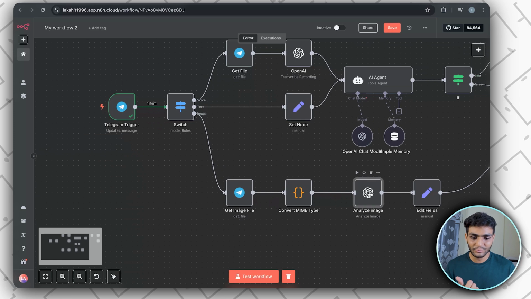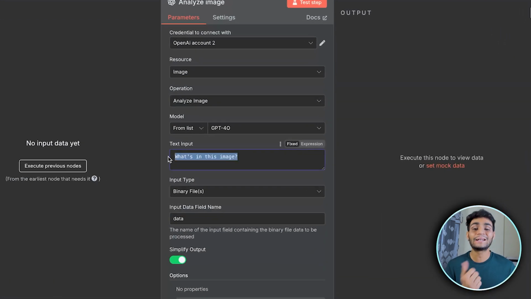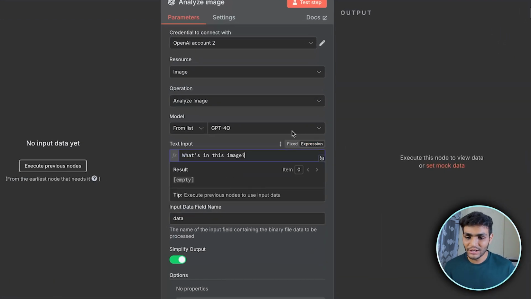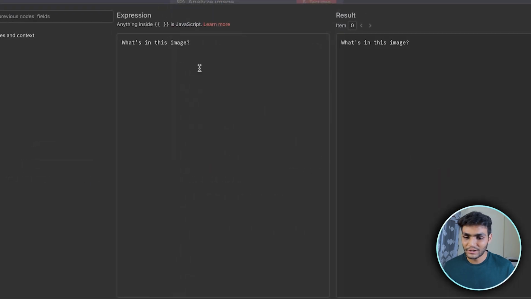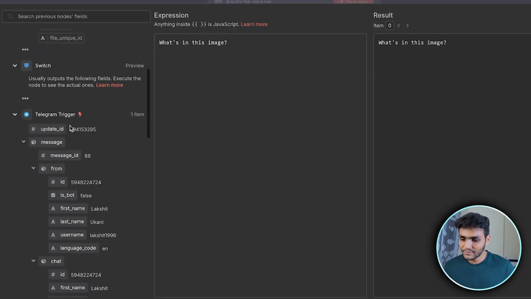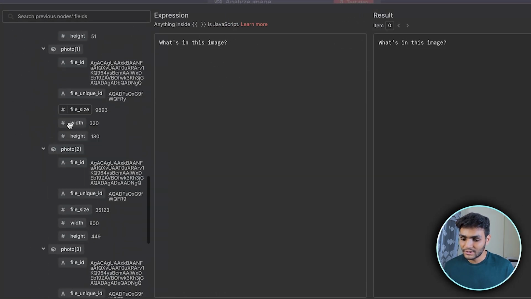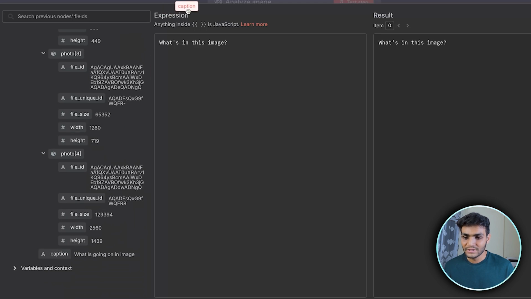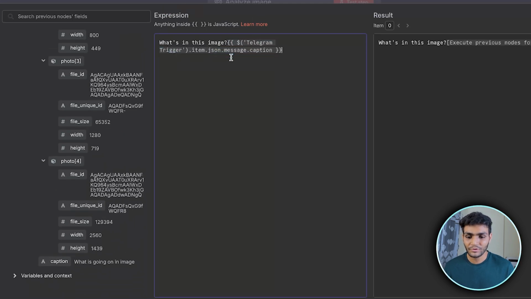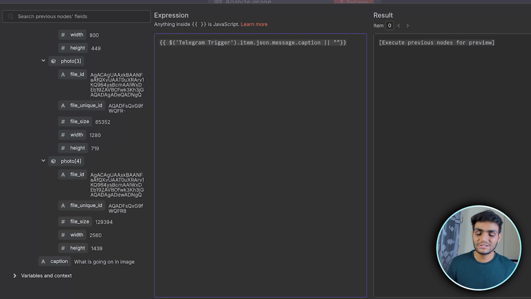We'll go to the analyze image part, and instead of hard-coding what's in the image, we'll go to the expression part. Okay, let's make it big. Then let's go to the Telegram part and drag and drop the caption part. Since we know that caption is optional and won't always be there, we need to add the double pipe and write a default message, which could be "what is in the image". If the caption part is not there, then this will always work.